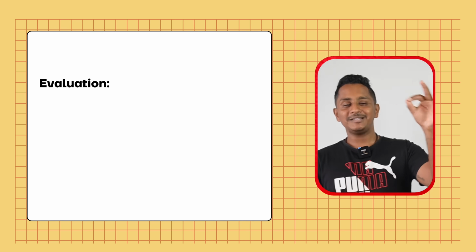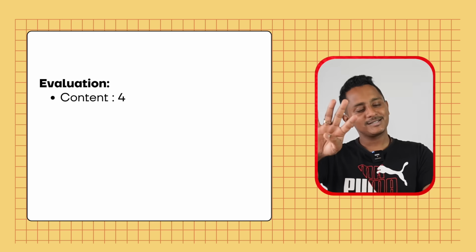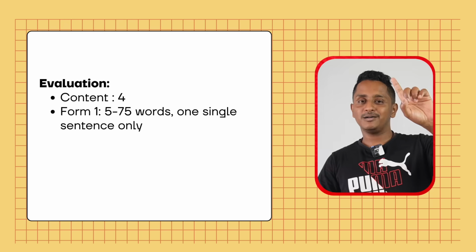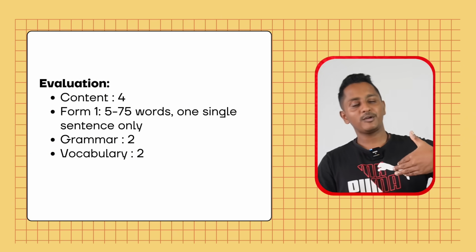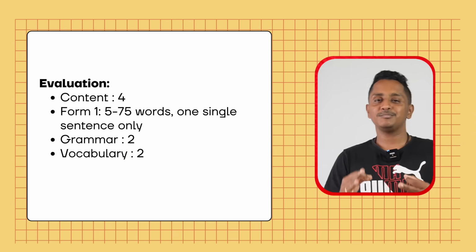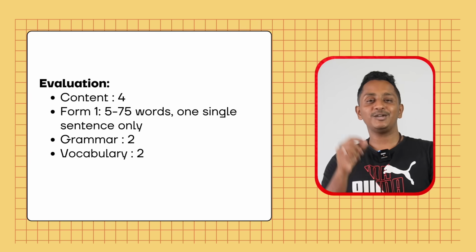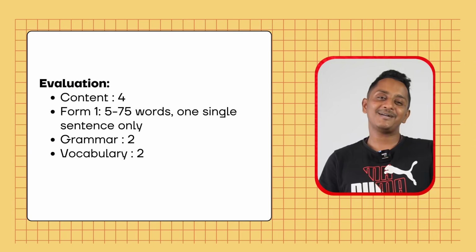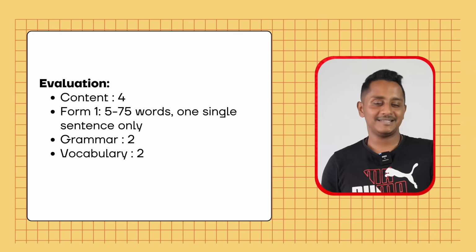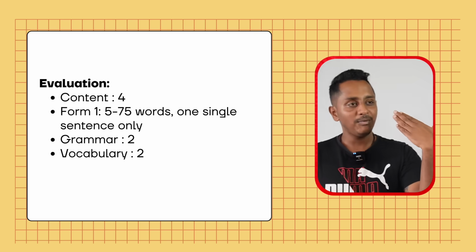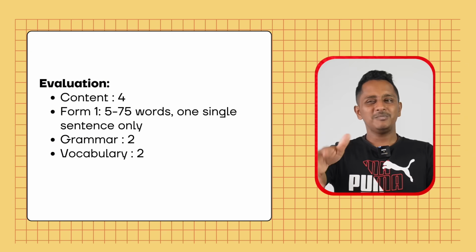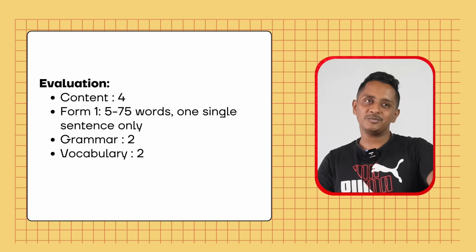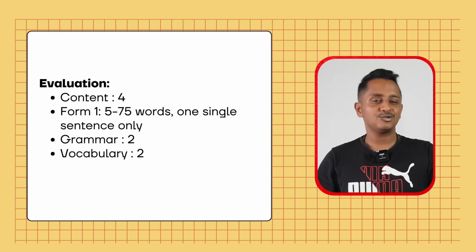Now let's understand how you're evaluated. As per evaluation, summarize written text will give you 4 marks for content, 1 mark for form. Form means the number of words that you've written, 2 for grammar, 2 for vocabulary. Summarize written text is a very simple module. They're going to give you a paragraph, and your job is to summarize the entire paragraph in 1 single sentence. For form, like I told you, you can write between 5 to 75 words. The ideal word count after the changes would be 60, 65 words, or 60 plus words is what I would recommend, with only 1 full stop towards the end.